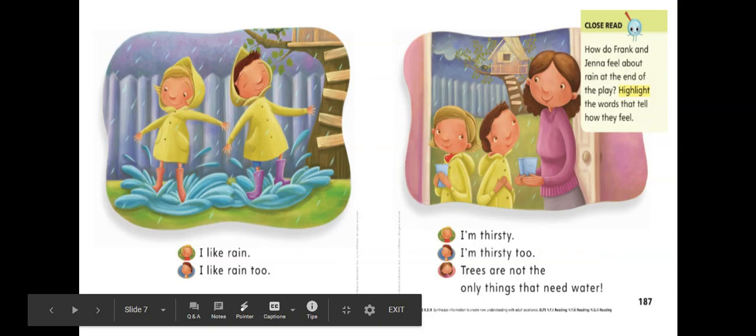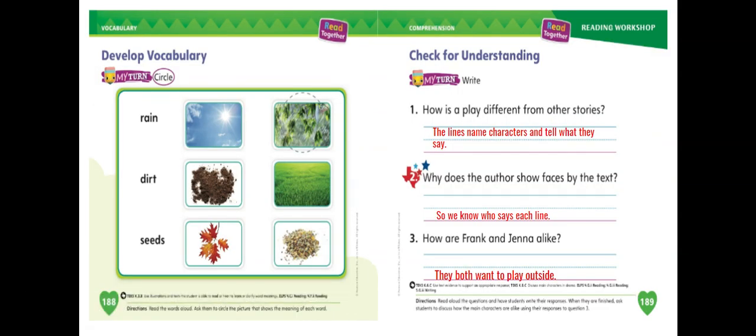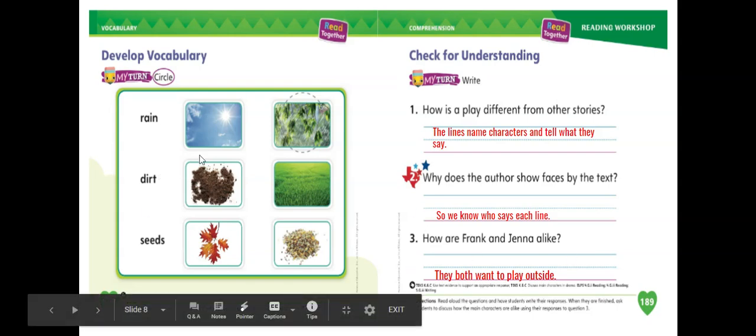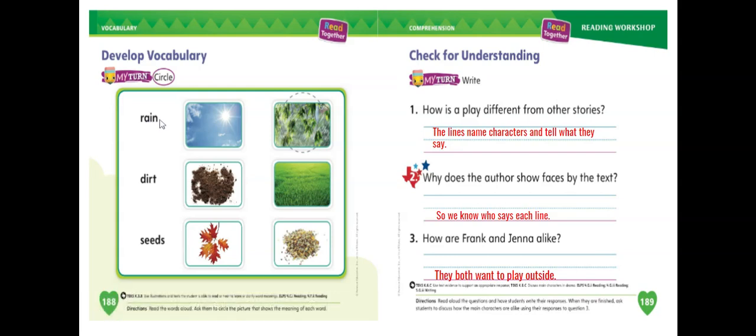So that's our story, boys and girls. So now our lesson we're going to continue is on page 188. Now we're going to go ahead and grab your pencils. Let's look at the vocabulary words that we learned. Now let's see if we can match the vocabulary word with a picture. First word says rain. Circle the picture that shows rain. And here they already did it for us, so yours is already going to have a circle.